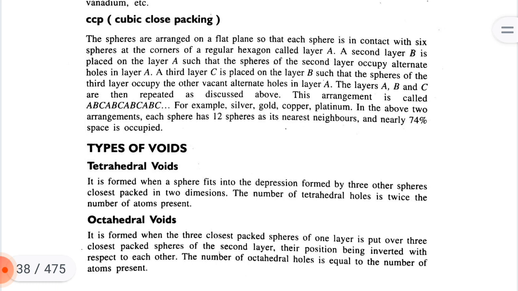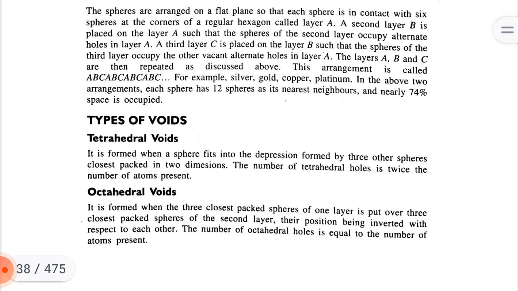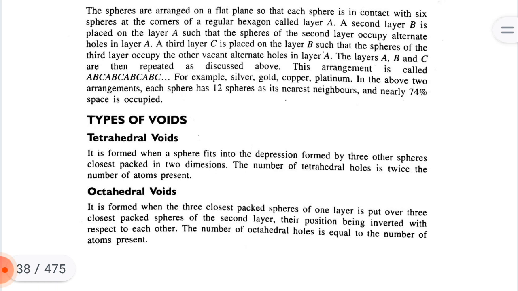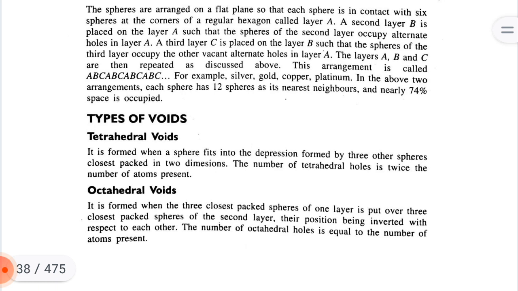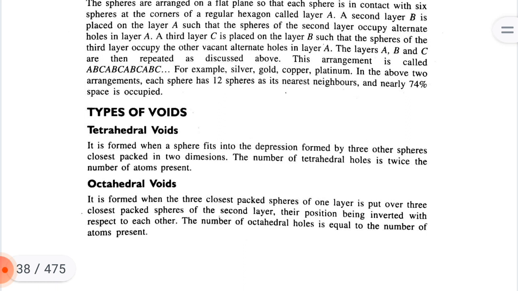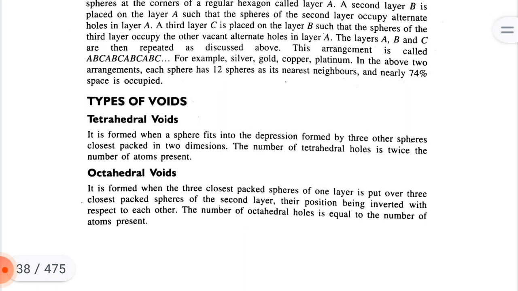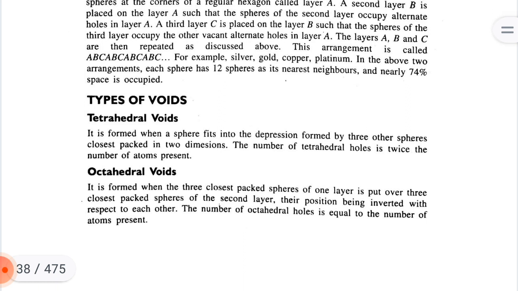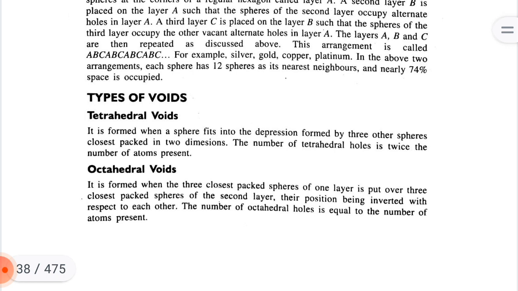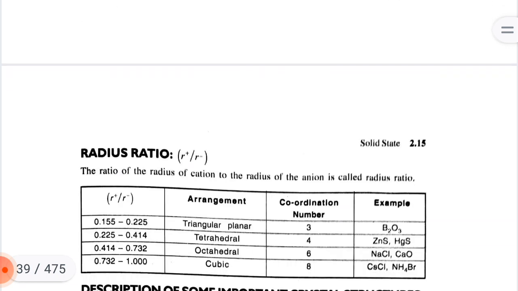Octahedral void. It is formed when three closest packed spheres of one layer are put over three closest packed spheres of the second layer, their positions being inverted with respect to each other. The number of octahedral holes is equal to the number of atoms present.